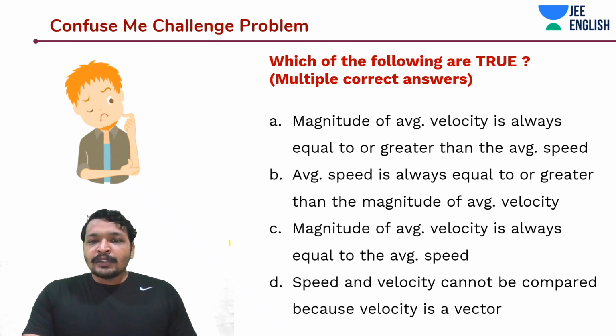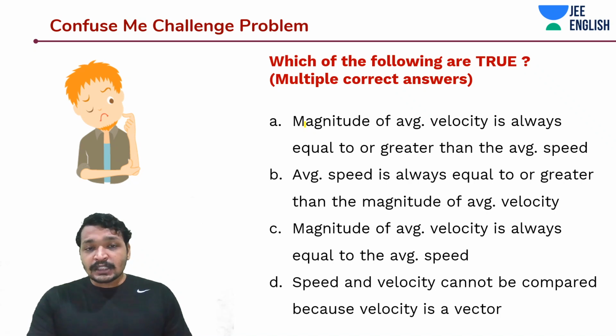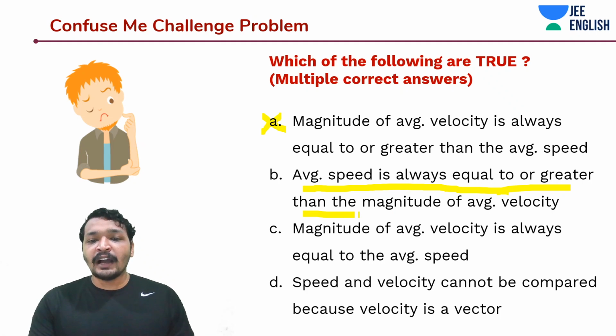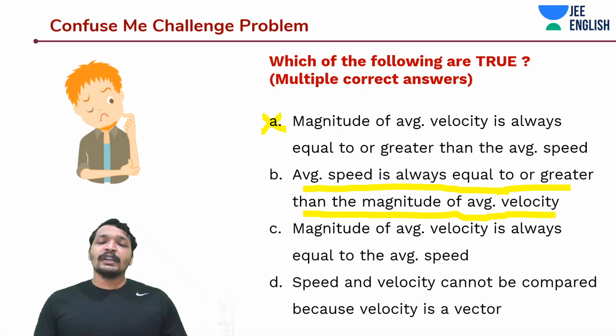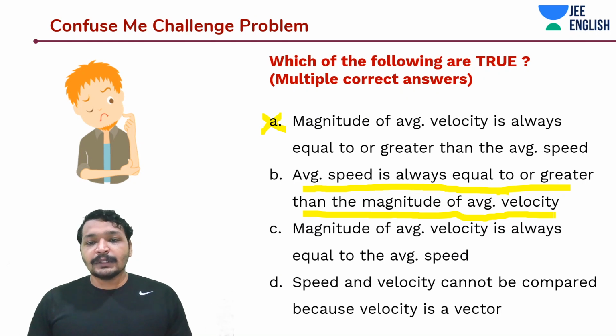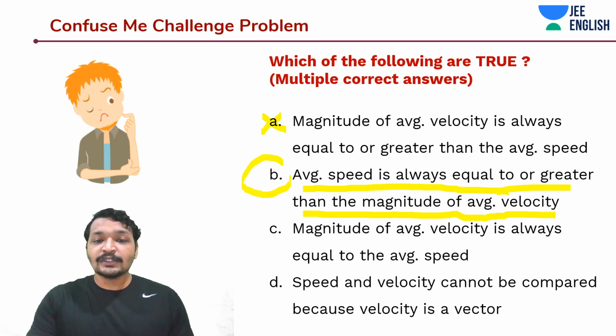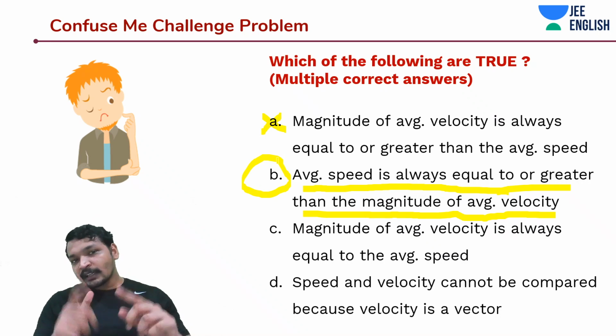It says that the magnitude of average velocity is always equal to or greater than that of average speed. Do you think this is true? I don't think this is true. And the average speed is always greater than or equal to that of the magnitude of average velocity. Is this true, guys? Probably this is true. Okay, this is correct. So now I'll clarify your concept.